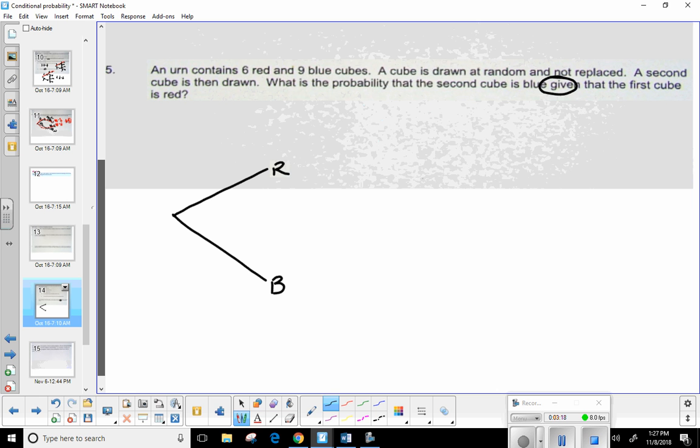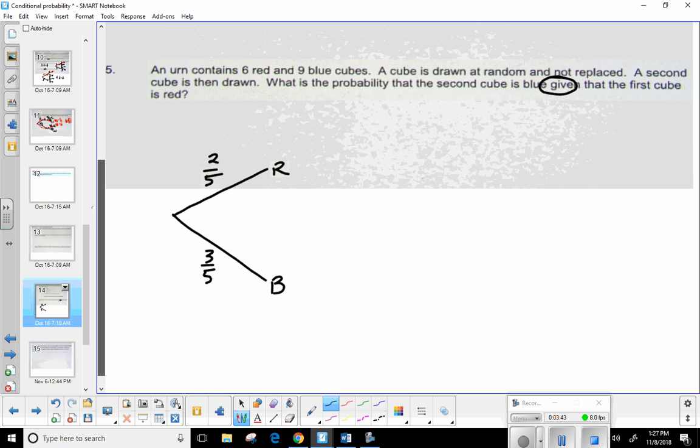6/15. Okay, so that would be what? 2/5. Would everybody agree? All right. So we could look at the probability of the blue. That would be 9/15. But also, we realize that when we create the tree diagram, the total should always be 100 on those branches. So 3/5 right here.